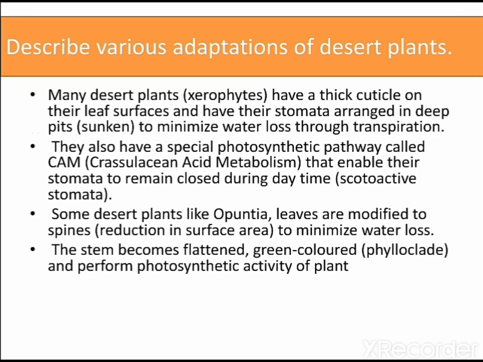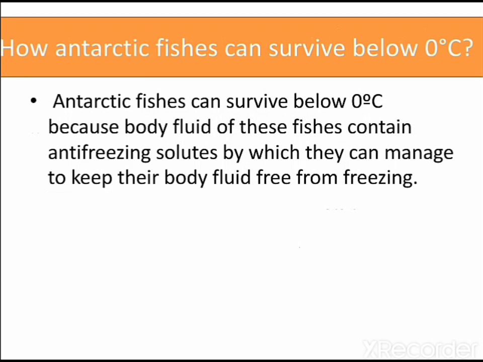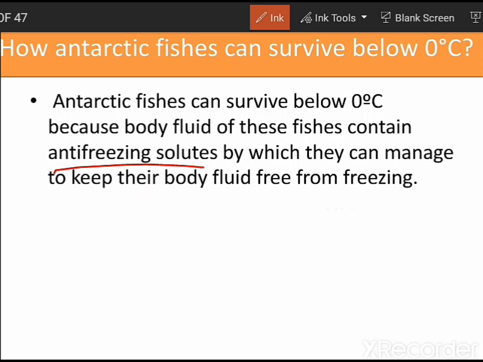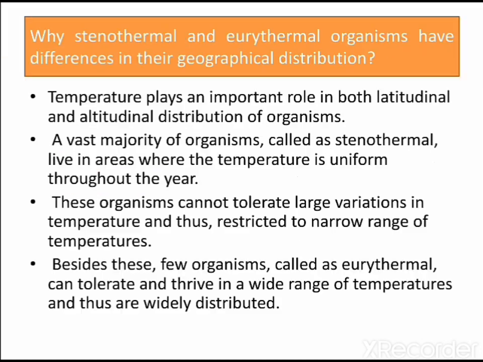Next question is describe the various adaptations of the desert plants. Here we can talk about the CAM pathway, modification of leaves into spines, and phylloclade. Another important point is about the sunken stomata, and another one is related to the CAM pathway. The CAM pathway is the most important point, and there we can mention the scotoactive stomata as well. How can Antarctic fishes survive below 0 degrees Celsius? I told about this point. They have anti-freezing solutes by which they can manage and keep their fluid from freezing.